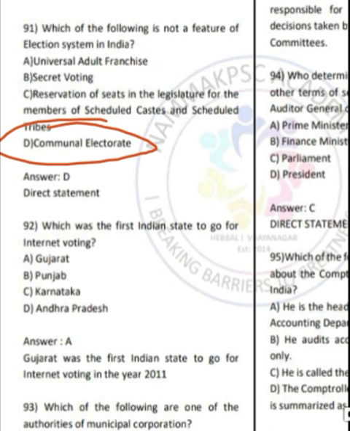Question number 92, which was the first Indian state to go for internet voting? Correct answer is option A, Gujarat. Gujarat was the first Indian state to go for internet voting in the year 2011.